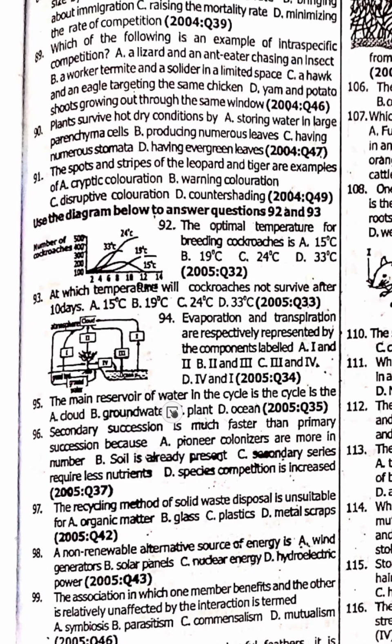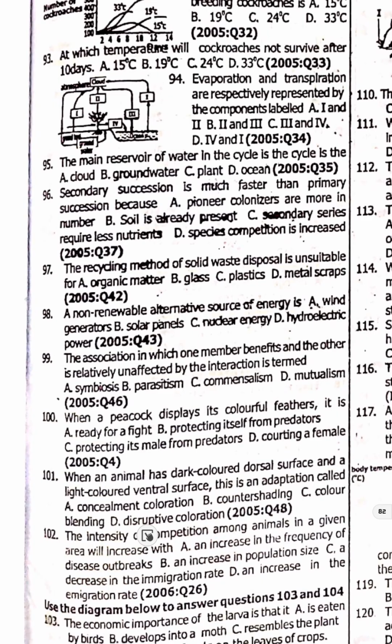95. The main reservoir of water in the cycle is the. The main water reservoir is the ocean. Option D. 96. Secondary succession is much faster than primary succession because, 96 is option B. Soil is already present. 97. The recycling method of solid waste disposal is unsuitable for organic matter. 98.